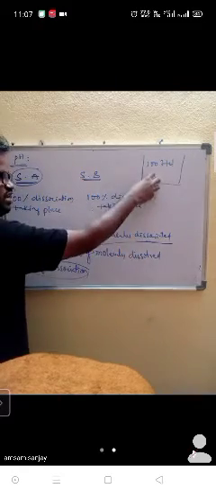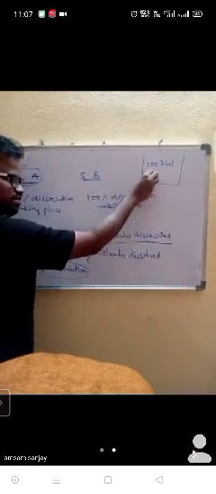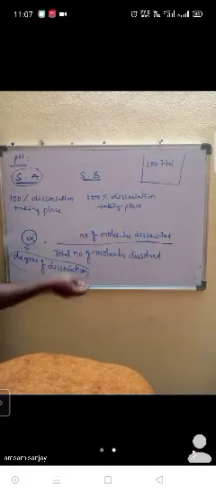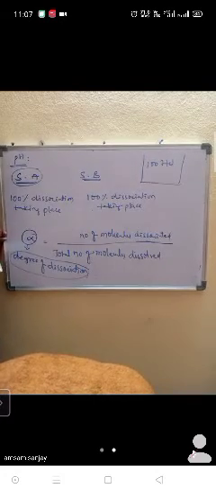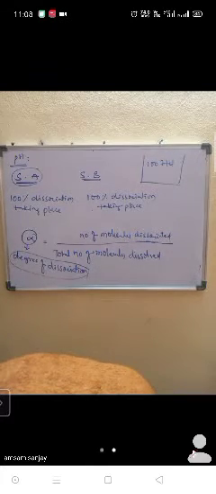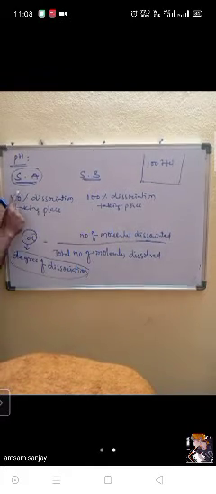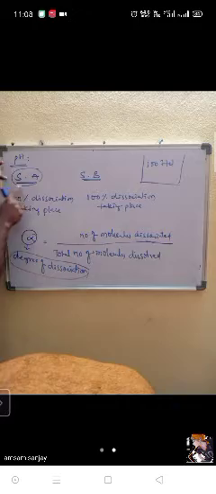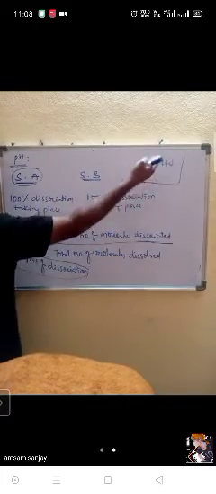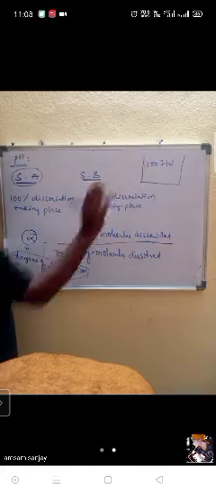Degree of dissociation alpha means the number of molecules dissociated, that is breaking, by the total number of molecules dissolved. For example, 100 HCl molecules are dissolved. Out of 100 HCl molecules, how many are dissociated? When I'm talking about strong acids and strong bases, what is the alpha value? Can anybody tell me? 1. Very good. It means in a strong acid 100% dissociation takes place, whether it is 100, 200, 300 or 400.